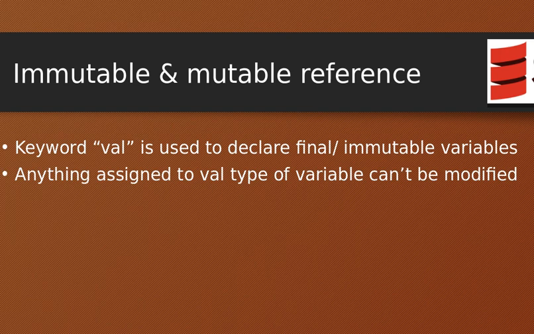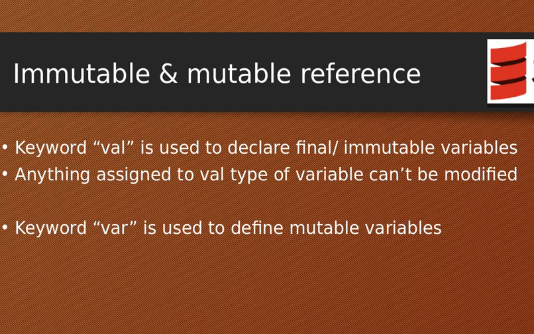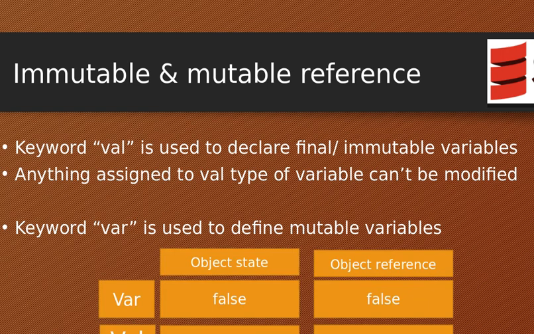Anything assigned to a val type of variable cannot be modified throughout the JVM execution. You cannot modify that variable. And we have another alternative which is mutable. If you want something mutable, like a variable t or variable temp, where you have initialized some value and over the execution of the application you want to modify that value, then you can define it by using the var keyword. So val and var are a combination we use in writing our applications.